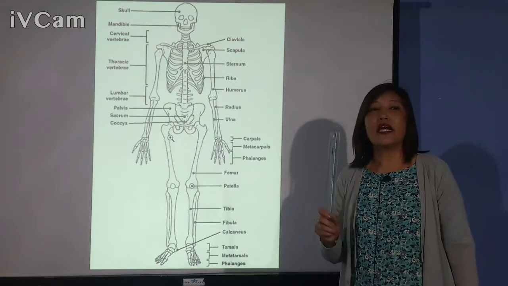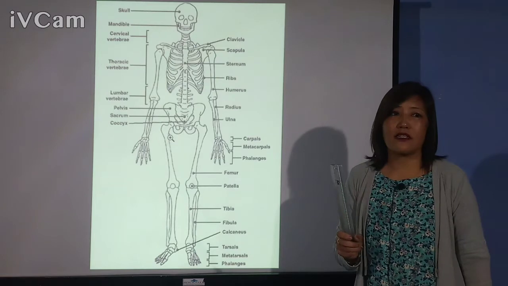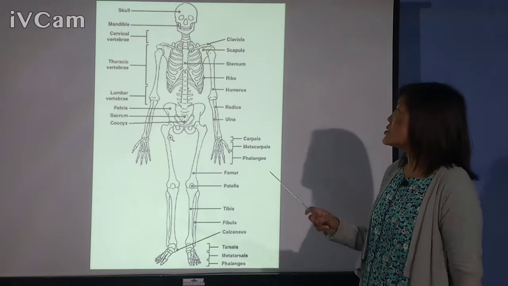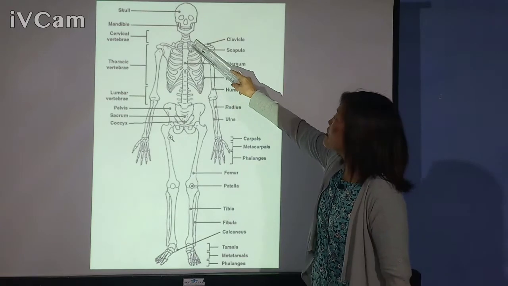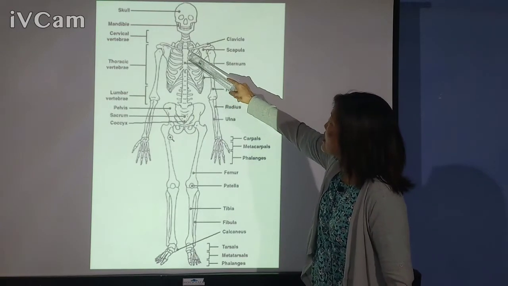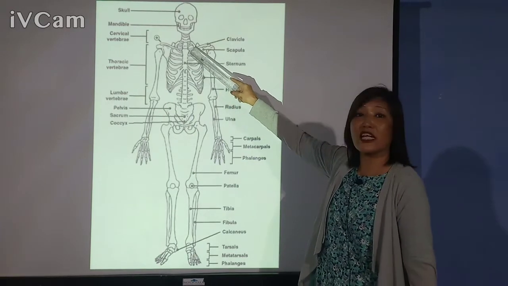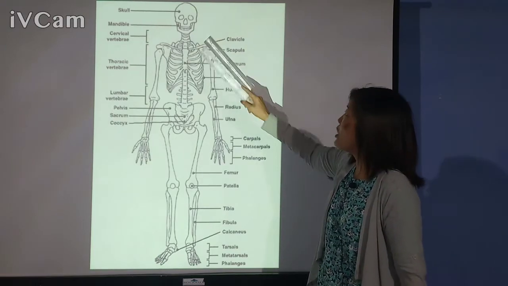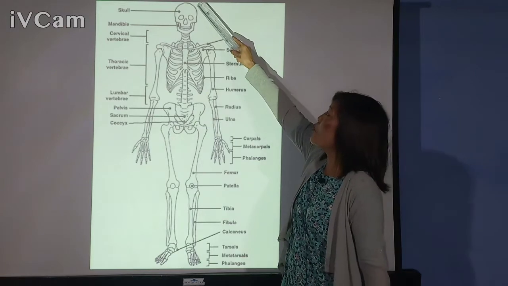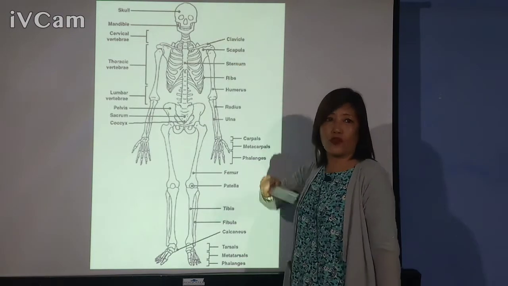Alright. Then another type, flat. Where do you find the flat bones? We have flat bones in our chest. Can you see the flat bone in the chest? If you see the shape also, it looks like a necktie, right? So we have a flat bone in our chest and we have flat bones in our skull also.